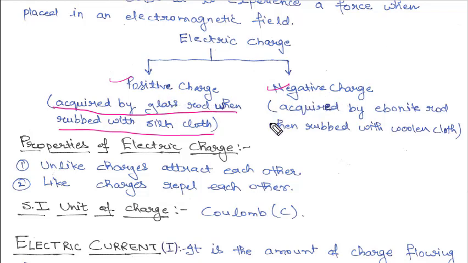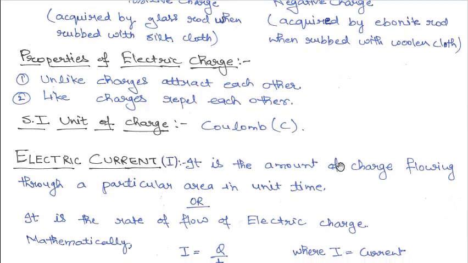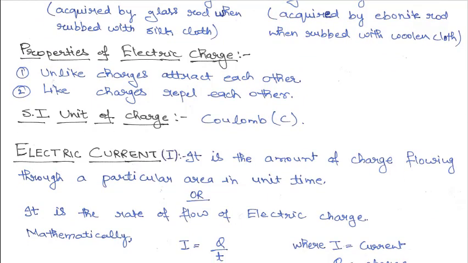Now what is a negative charge? The negative charge is acquired by the ebonite rod when rubbed with woolen cloth. That means if you rub an ebonite rod with woolen cloth, the ebonite rod will acquire a negative charge. Now we will talk about the properties of electric charge. We will talk only about the basic properties of electric charge.